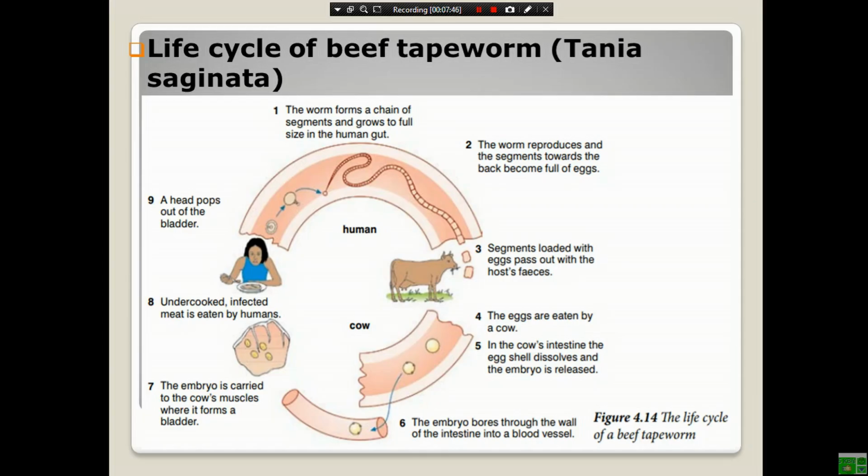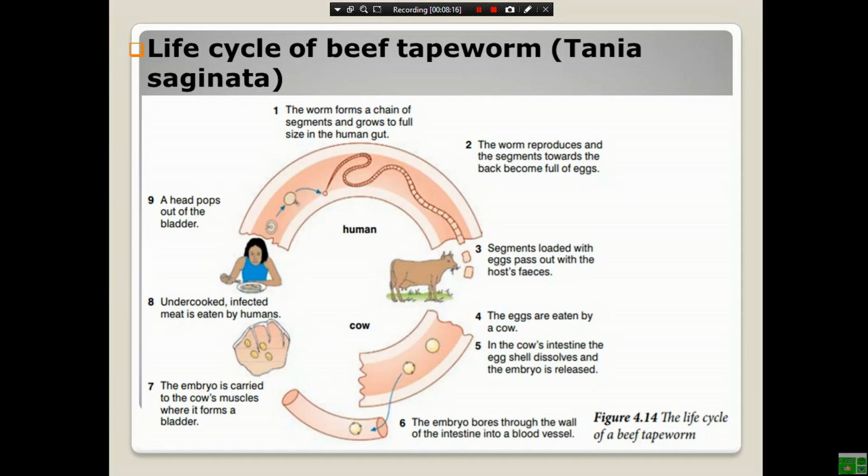The second, the worm reproduces and the segments towards the back become full of eggs. Thirdly, segments loaded with eggs pass out with the host's feces. And the fourth, the eggs are eaten by a cow since they are herbivores. In the cow's intestine, the egg shell dissolves and the embryo is released.